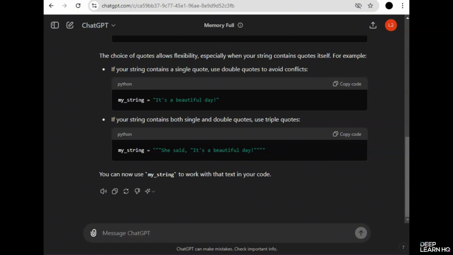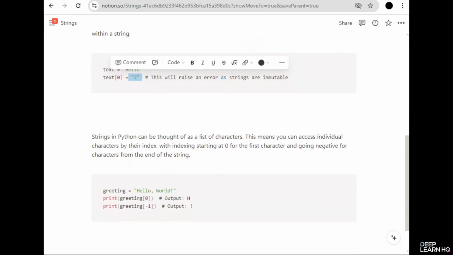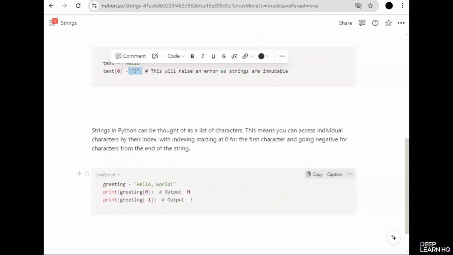Moving on to accessing characters in a string. Strings in Python can be thought of as a list of characters. This means you can access individual characters by their index, with indexing starting at 0 for the first character and going negative for characters from the end of the string. So this is the example.